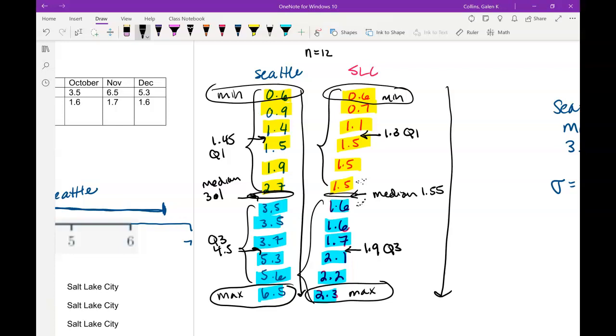So we do the same thing for the first and third quartiles. If I look at the first set of my data, I have 6 pieces of data, so Q1's got to be between 1.4 and 1.5 and so on. Same with Q3, same with Salt Lake City.